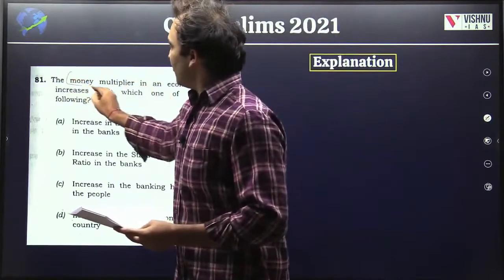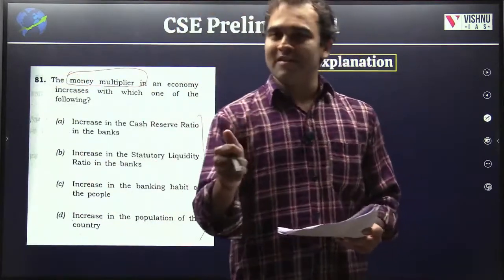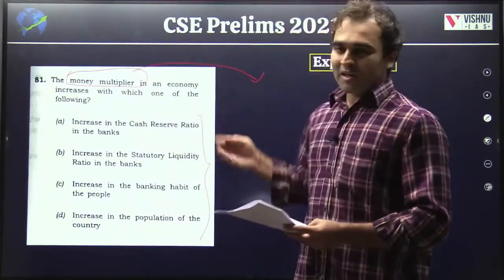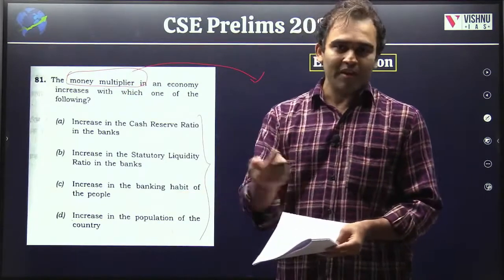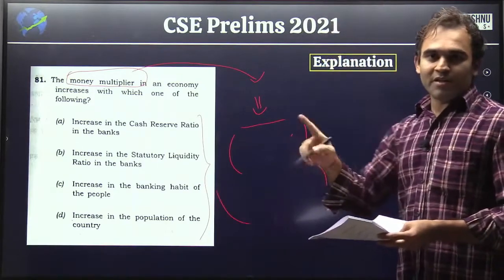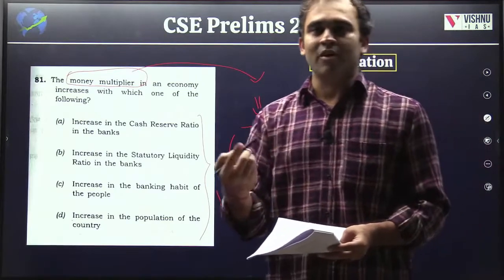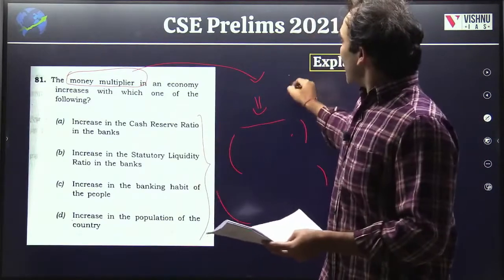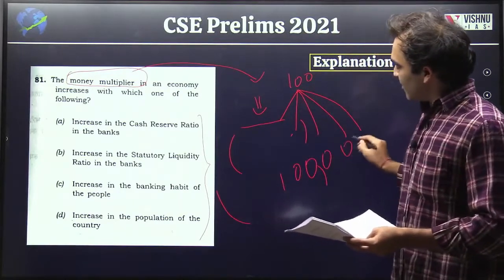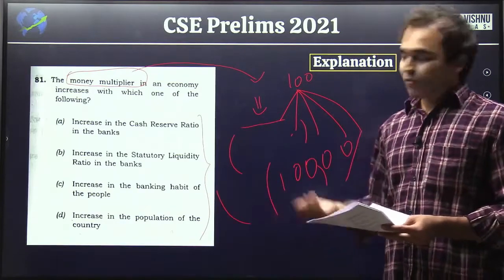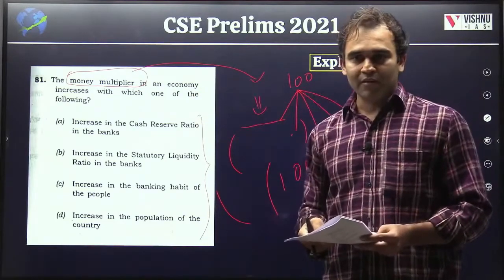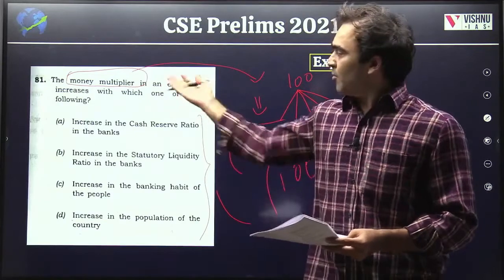First and foremost, money multiplier. Even if you don't know economics, there's a difference between economy and economics. What is a money multiplier? It is where we multiply a given amount of money, so obviously it should increase compared to what it was earlier. All modern economies work on the money multiplier theory. If you start with 100 rupees, it should be multiplied to 1,000 or 10,000 depending on the situation. Who does that? Banks have to play a major role in multiplying this money.